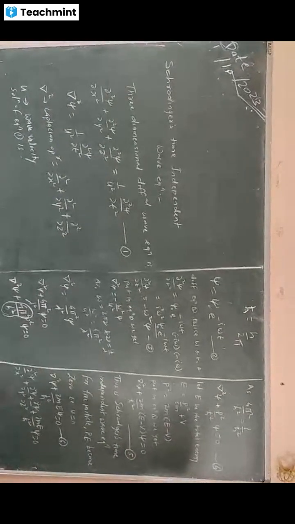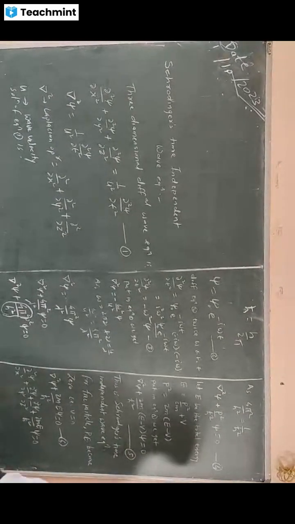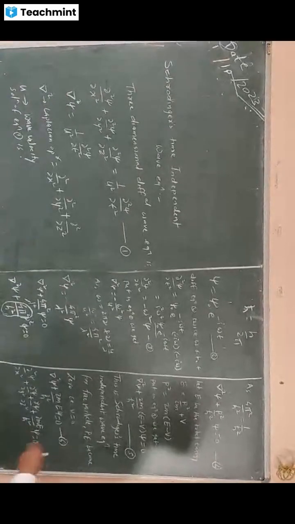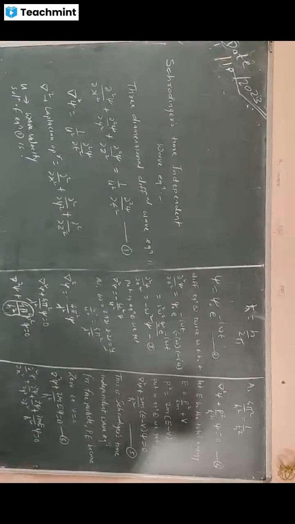So this is nothing but the derivation of the Schrodinger time independent wave equation, and we can derive it also for a free particle by putting the value of potential energy.